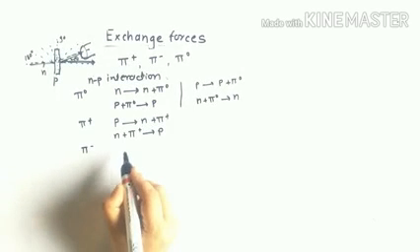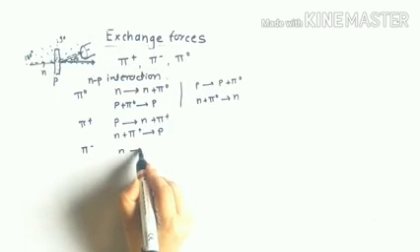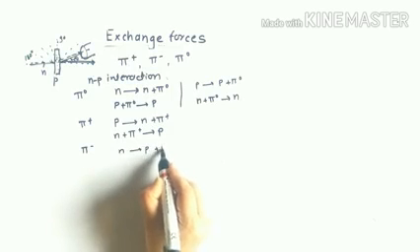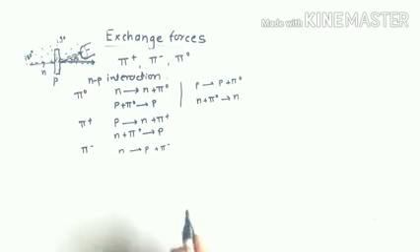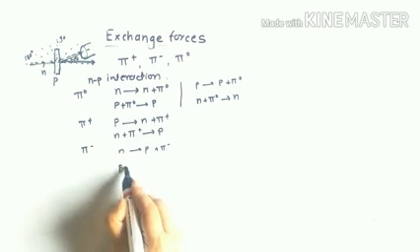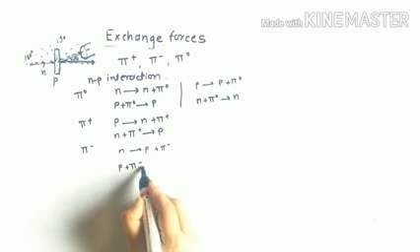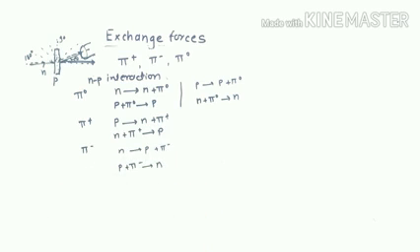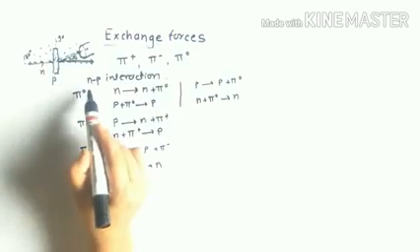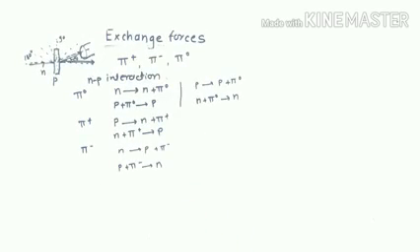Similarly, this neutron can be converted into the proton by giving out the pi minus, and this pi minus can be absorbed by the proton and it can be converted into the neutron. In this way, this NP interaction can be mediated by pi 0, pi plus and pi minus pions.